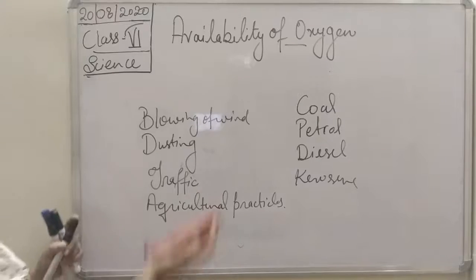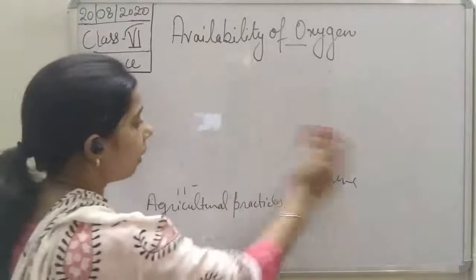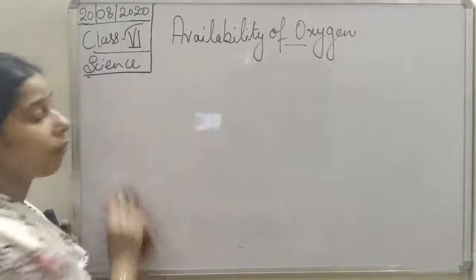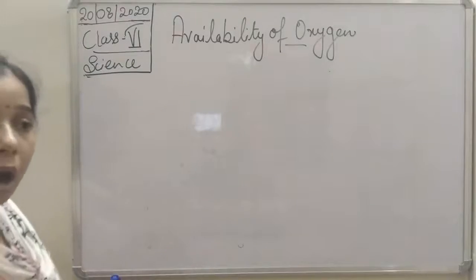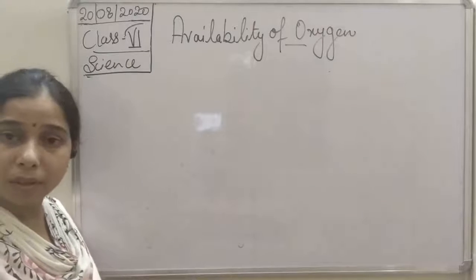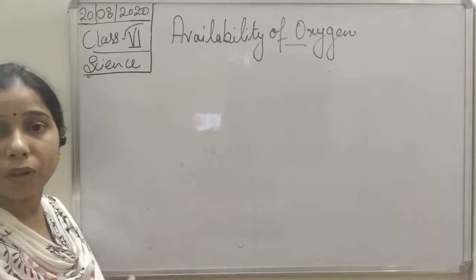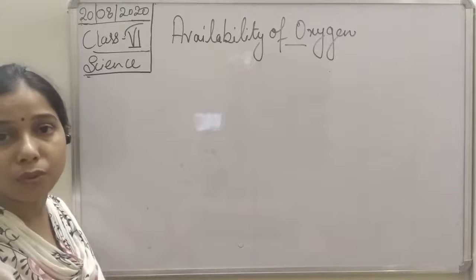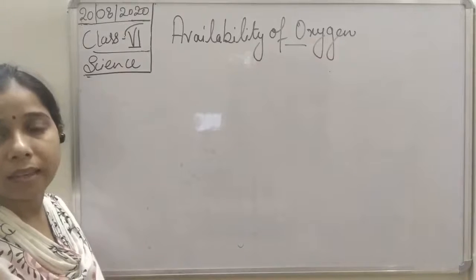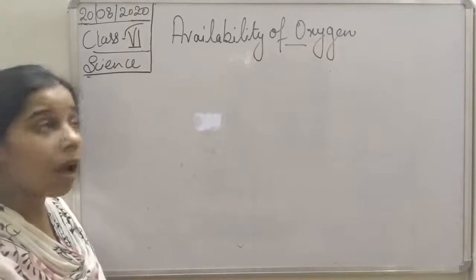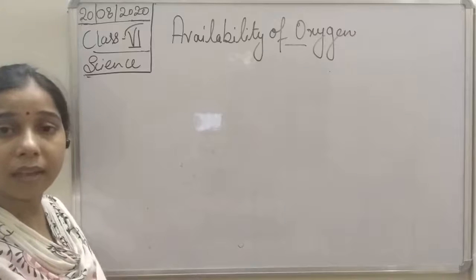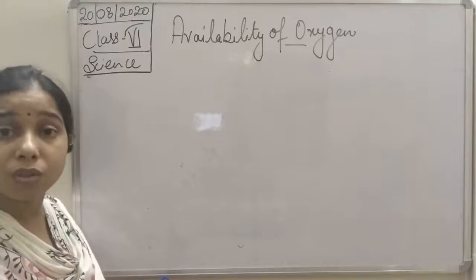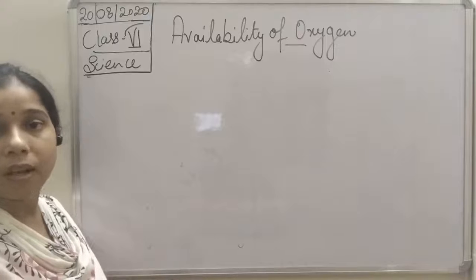Now today we will understand the next topic, and that is the availability of oxygen. How important is oxygen for all living organisms, including plants and animals? Where do they get the oxygen, and how is oxygen available for them?